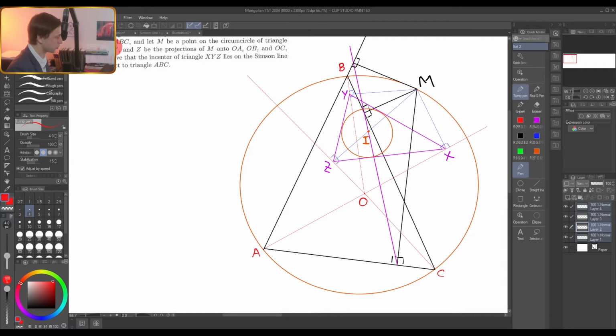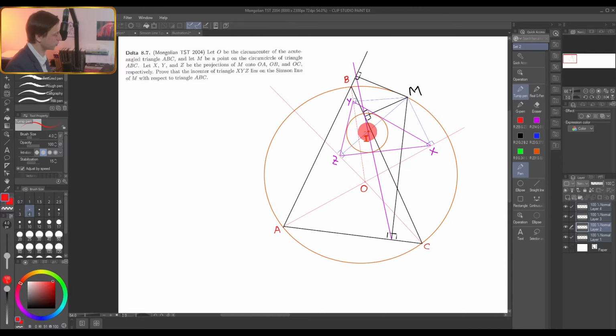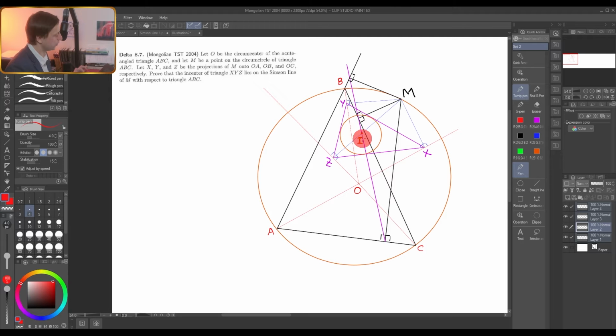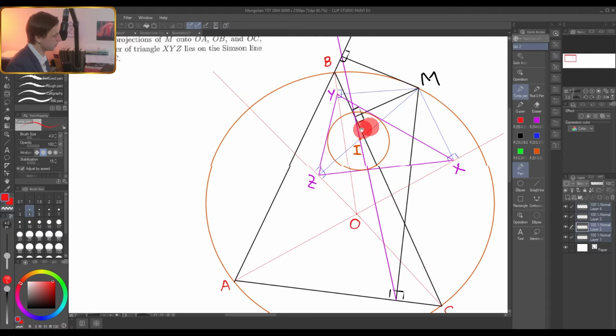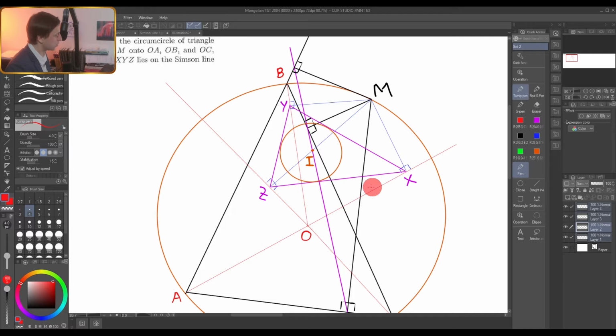So, and in this problem, as you can see, we dropped perpendiculars from point M to the sides of our triangle. The purple line is drawn, and it passes exactly through the center of the circumscribed circle of triangle XYZ. So we will show it in this problem, but before we go into advanced stuff, what you usually need to do is investigate what you have in your picture. It's super important, for example, to understand what triangle XYZ is about. And the reason is because you need to understand what triangle you work with.